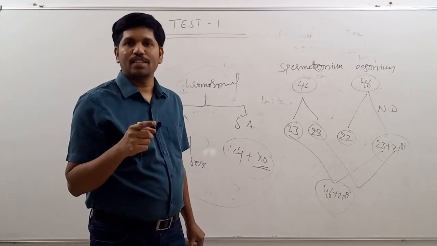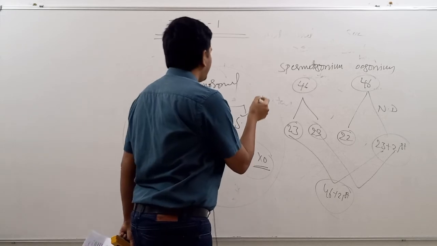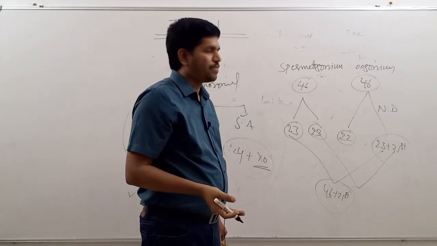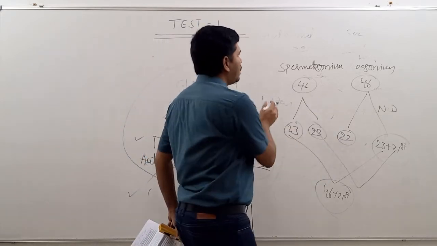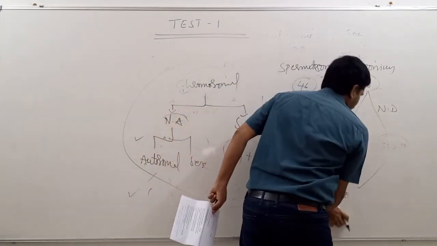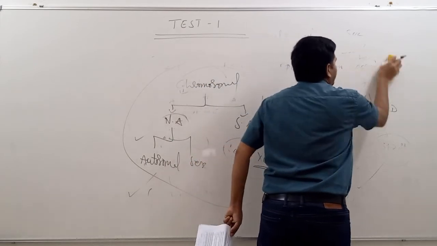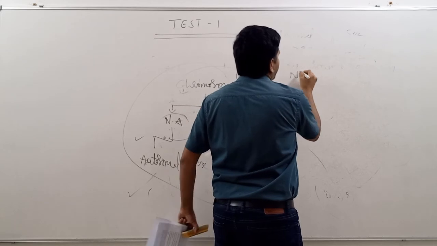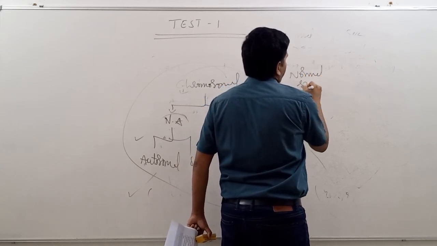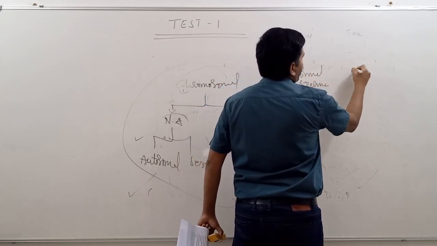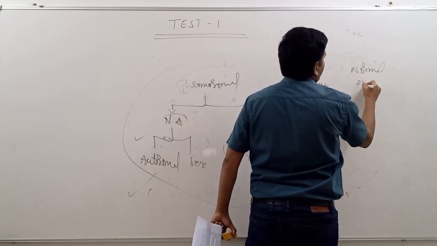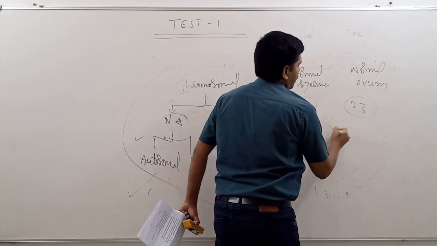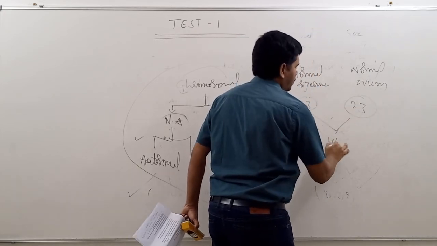The next variety is where normal zygote formation takes place. Then you need not represent it like this. When a normal zygote is formed, directly you have to represent like this: normal sperm, normal ovum, 23 plus 23, 46.